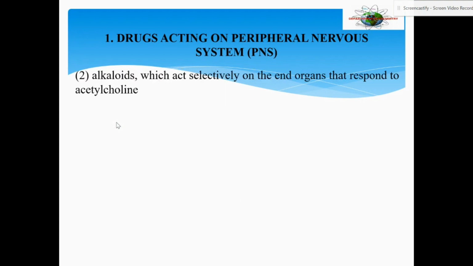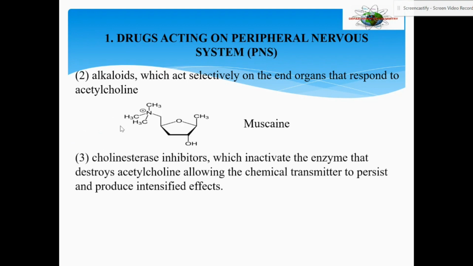Then of course you have the second category, alkaloids, which act selectively. The first ones are acting without any selection, just as acetylcholine. Alkaloids act selectively only on the end organs that respond to acetylcholine. Example is muscarine. Then cholinesterase inhibitors inactivate the enzyme that destroys acetylcholine, allowing the chemical transmitter to persist and produce intensified effects.